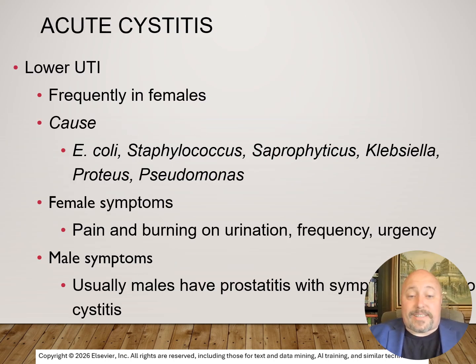Beginning with acute cystitis, or bladder infection, these are lower UTIs that are more frequent in females, caused by a wide range of pathogens, everything from E. coli, staph, strep, to pseudomonas. Female symptoms can be everything from pain and burning on urination, to frequency and urgency, while males usually have prostatitis as well as symptoms of cystitis.